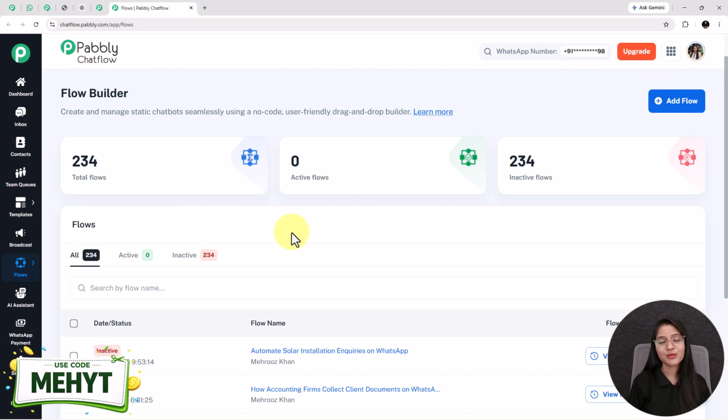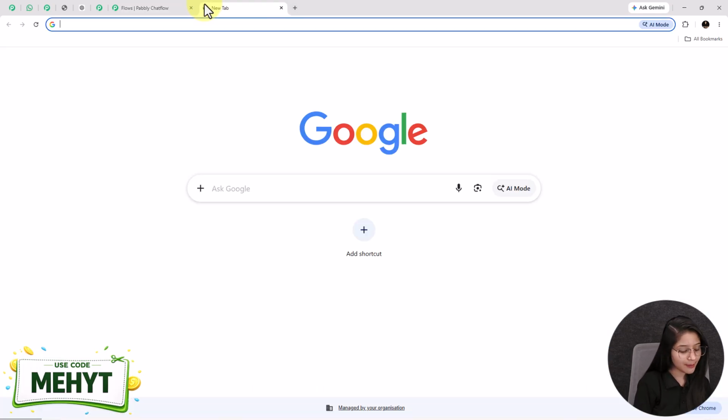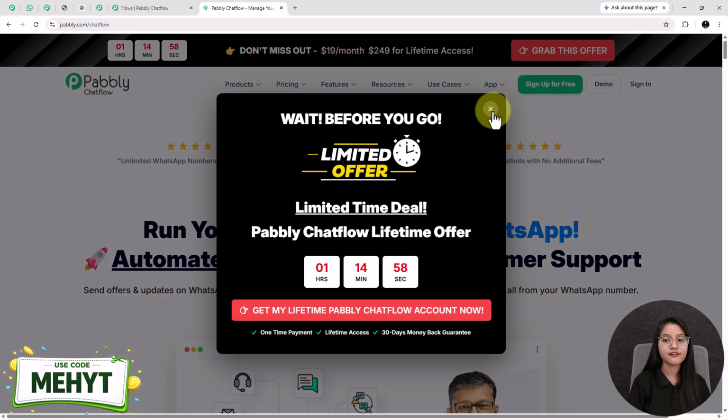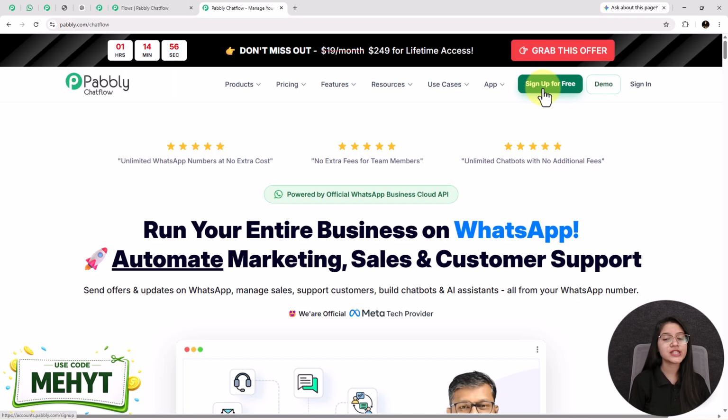Alright, so this is the flow builder page of Pabbly Chatflow. If you are an existing user of Pabbly, that is perfect. But if you are not, then go to pabbly.com/chatflow and create a free account. Once you create it, you will receive 100 free credits every month to explore the software, which is perfect for testing.